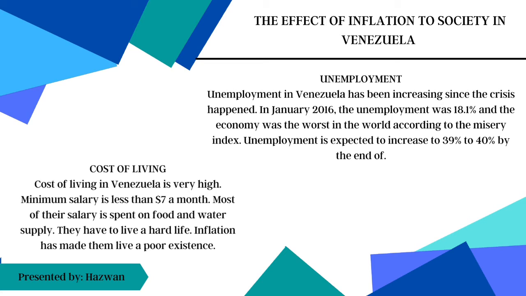The first one is unemployment. Unemployment in Venezuela has been increasing since the crisis happened. In January 2016, unemployment was 18.1% and the economy was the worst in the world according to the Misery Index. Unemployment is expected to increase to 39% to 40% by the end of 2019.